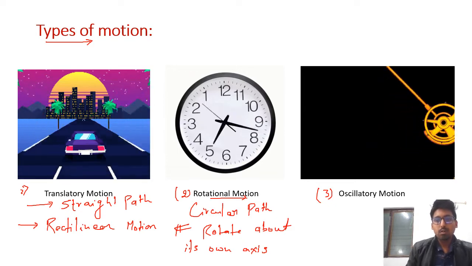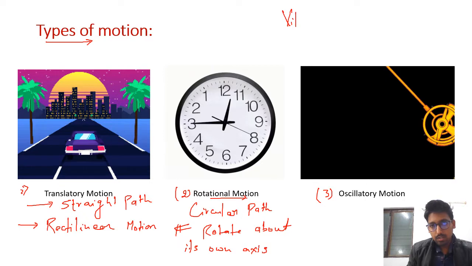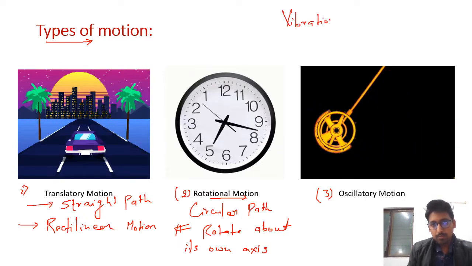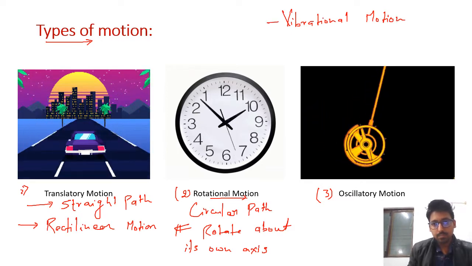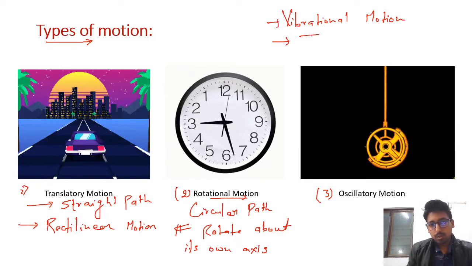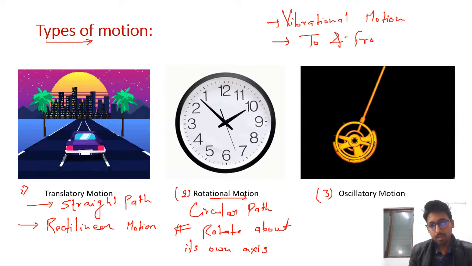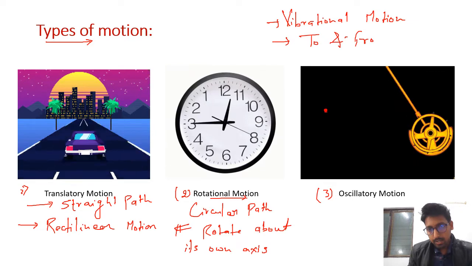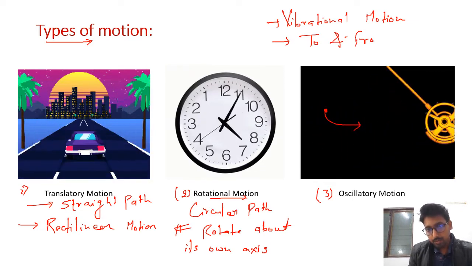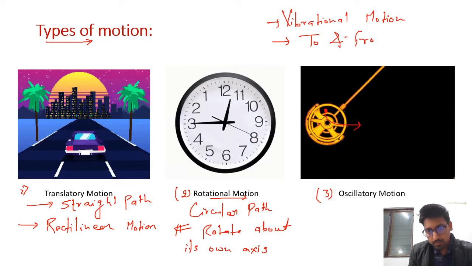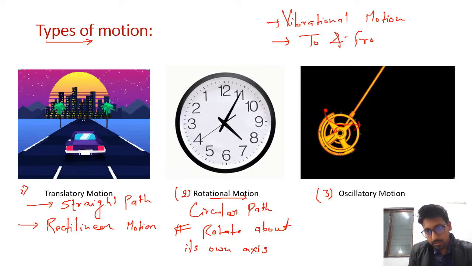Third is oscillatory motion. This kind of motion is also known as vibrational motion. Here the motion of the object is to and fro motion. That means the object repeats its position after a certain interval of time. For example, let's say the object starts from this position, then again after a certain interval of time it will reach this position.